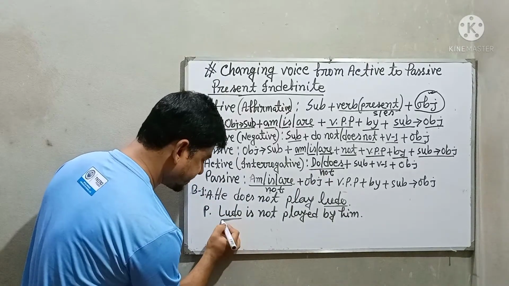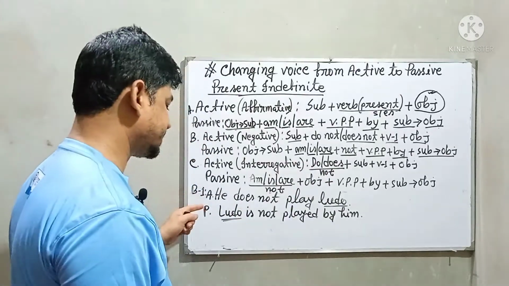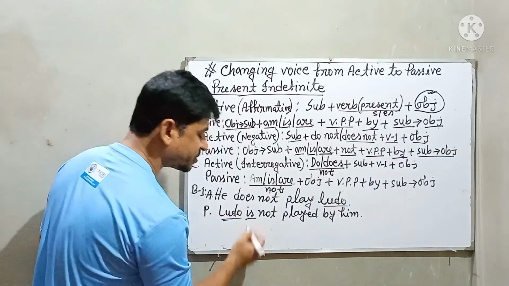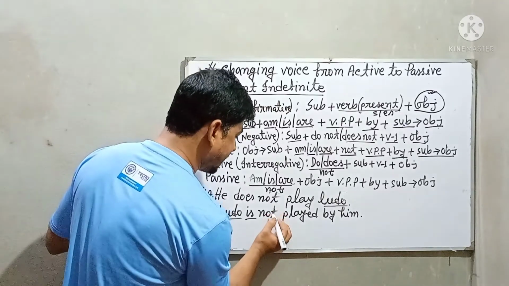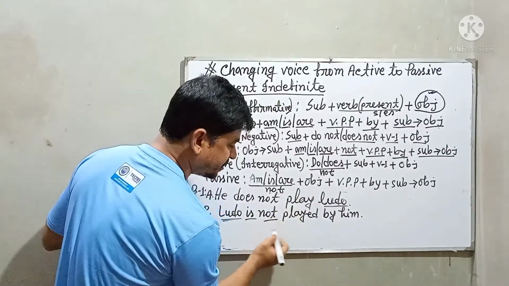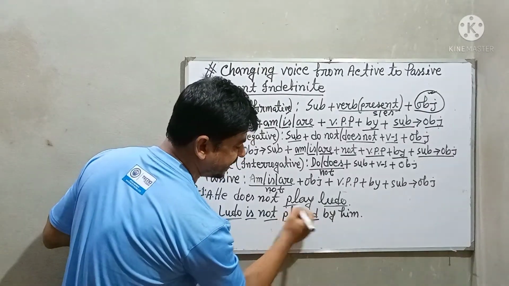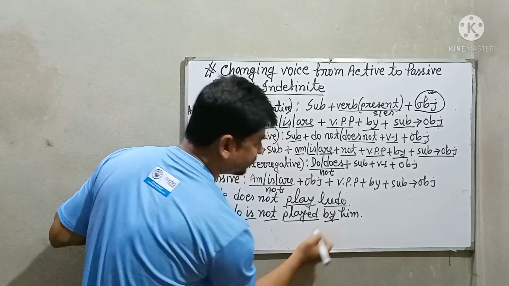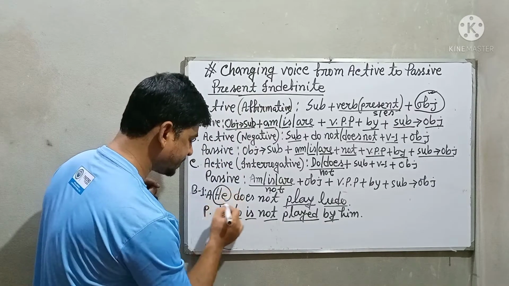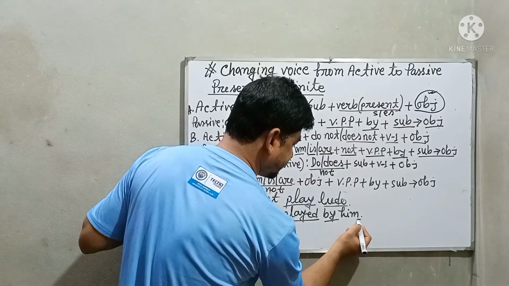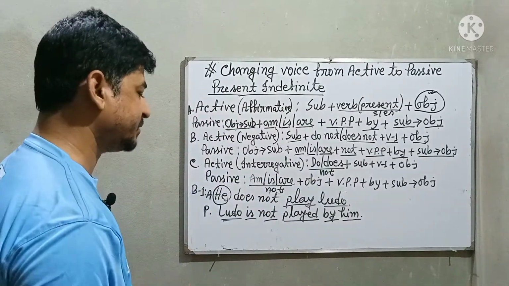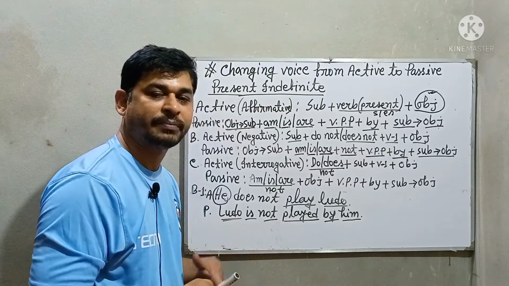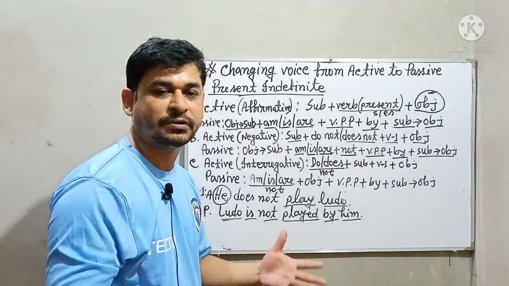Here, this converted object, the present subject of the sentence, is third person singular number, and that's why we have used is. Then we have used not, then the past participle of the verb. Here play is the present form of the verb, and the past participle of that verb is played. Then we have to use by. Then we have converted this subject to object. The objective form of he is him, and that's why we have used it. In this way, if you get any negative sentence, you have to convert it from active to passive.